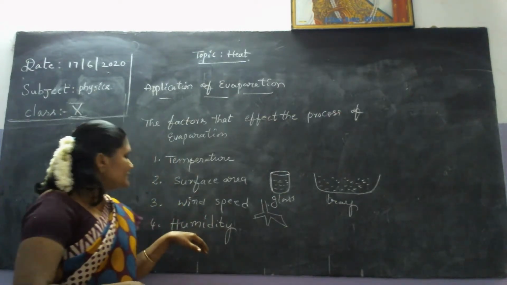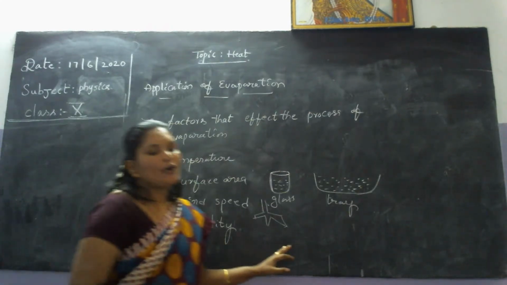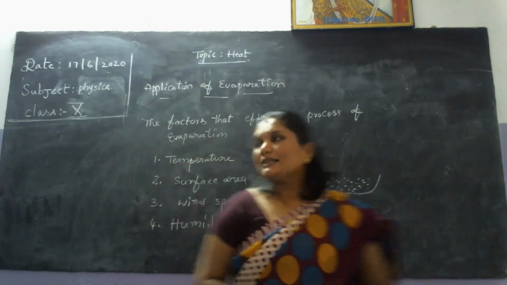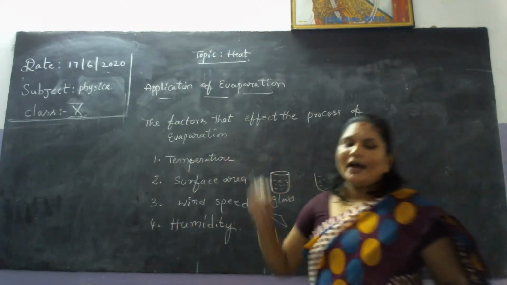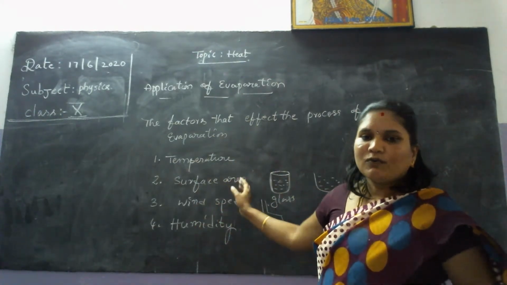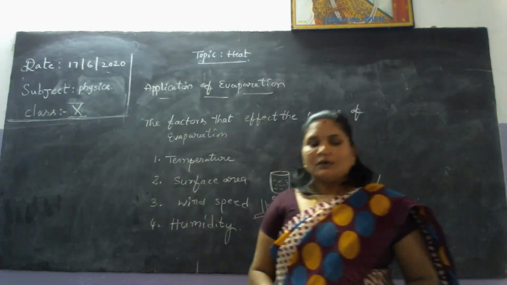So when the humidity level increases, automatically the evaporation will decrease. These 4 factors affect the process of evaporation. This is the 4 marks question. Again, separately they asked 2 marks questions also.